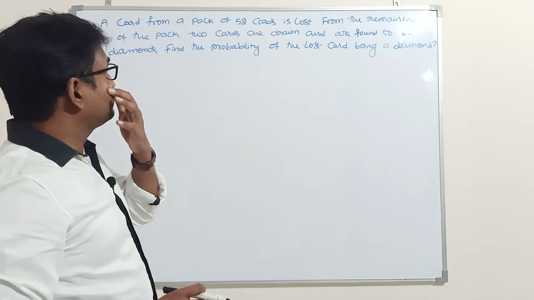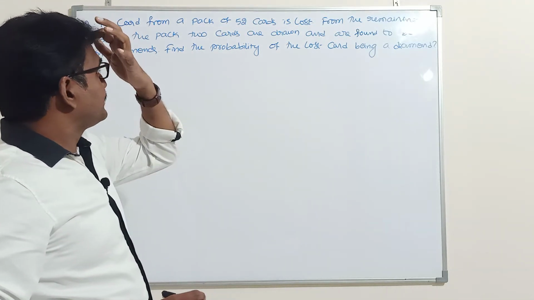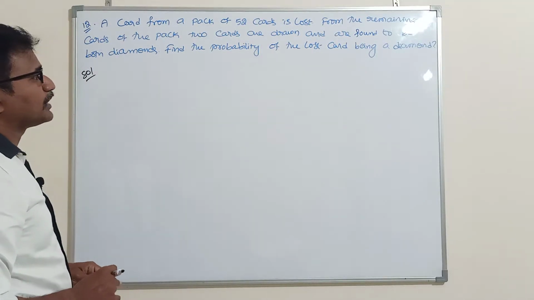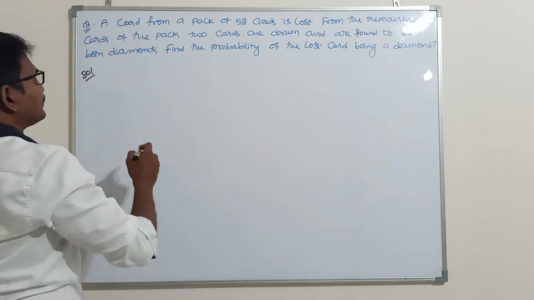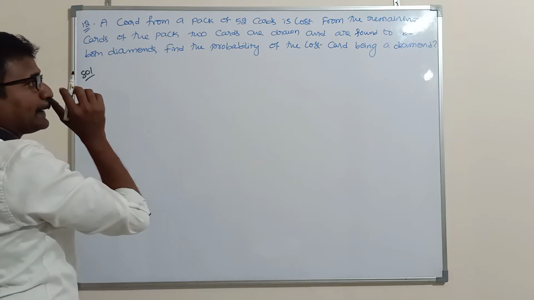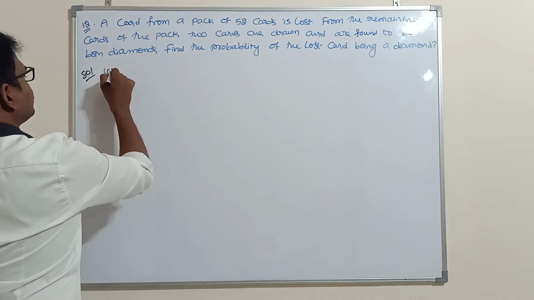Problem: a card from a pack of 52 cards is lost. From the remaining cards of the pack, 2 cards are drawn and are found to be both diamonds. Find the probability that the lost card is a diamond. Here there are two events. Last card is diamond card and remaining cards are 39. So that's why we need to take two events.